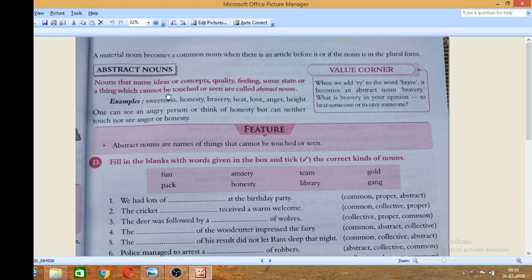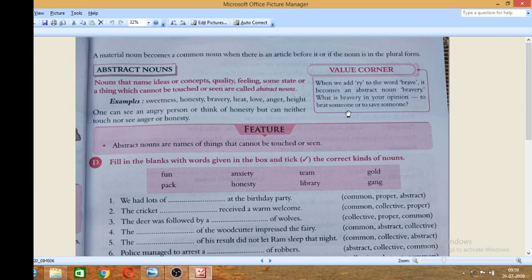So nouns that name things or concepts, quality, feelings, some state or things which cannot be touched or seen are called abstract nouns. Here we learn something: when we add ry to the word brave, it becomes an abstract noun, bravery. What is bravery in your opinion?